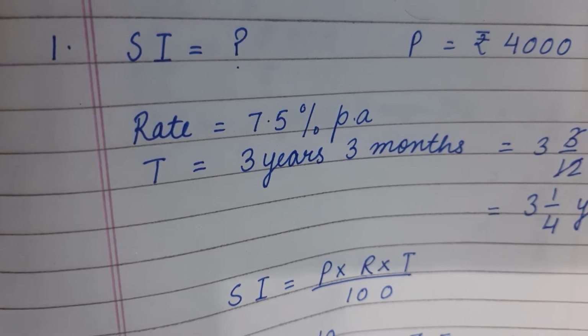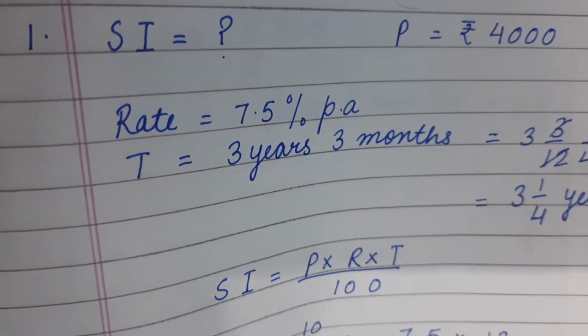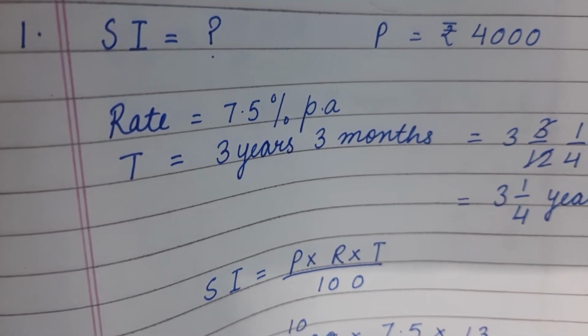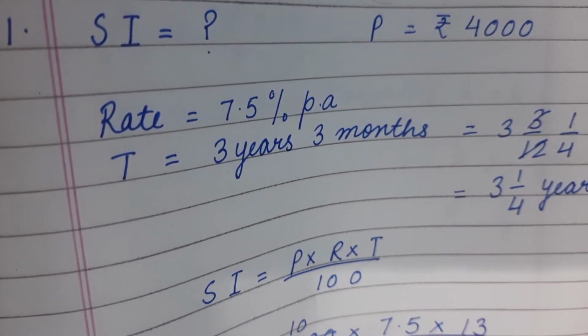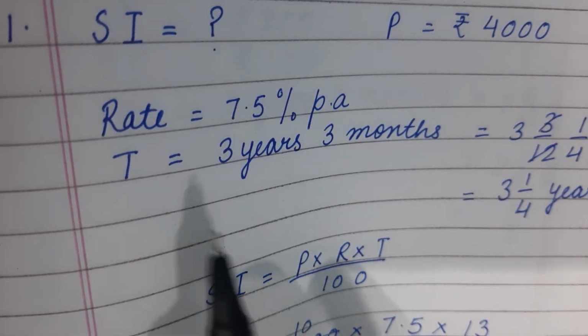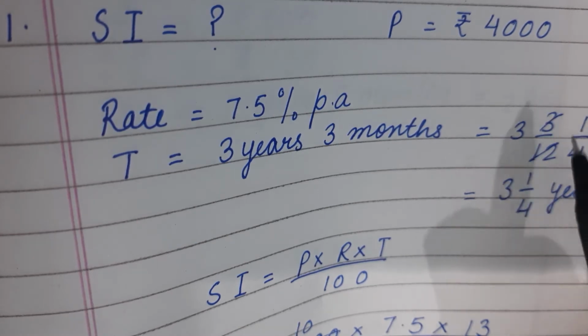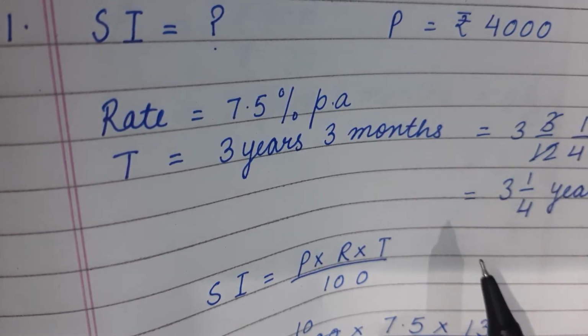Principal is given, 4,000, and rate is 7.5% per annum. SI we have to take out. Time is 3 years 3 months, which you can write as 3 whole 3 upon 12, that means 3 whole 1 upon 4 years.